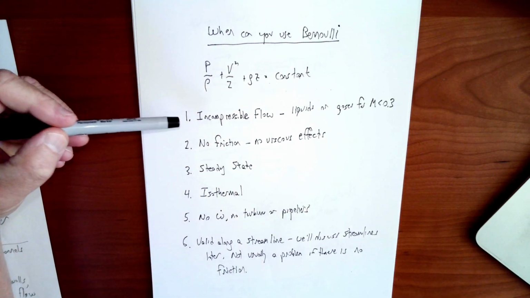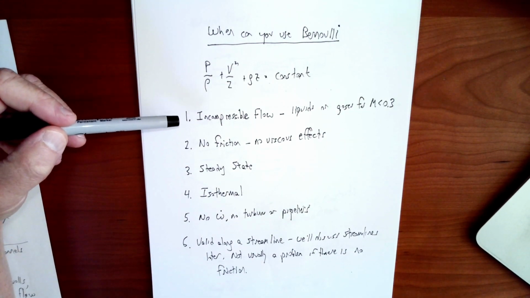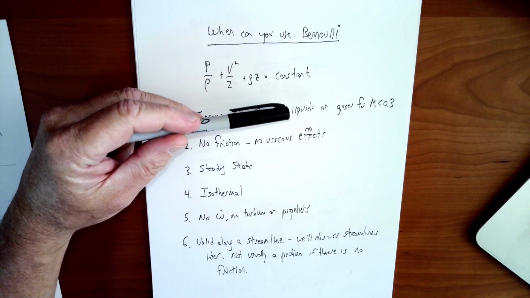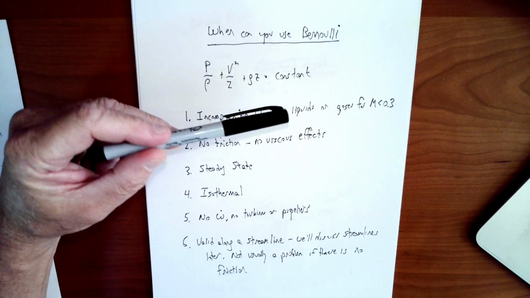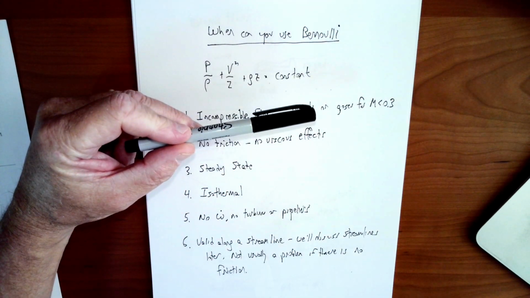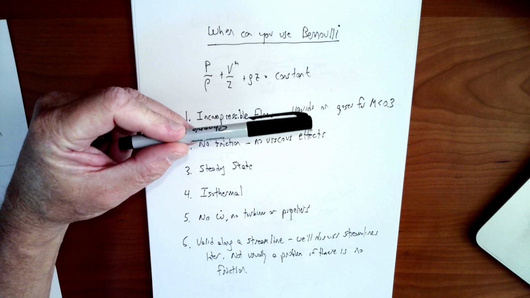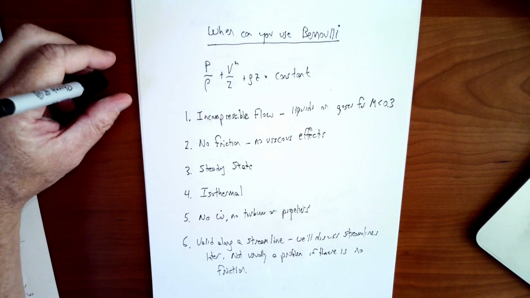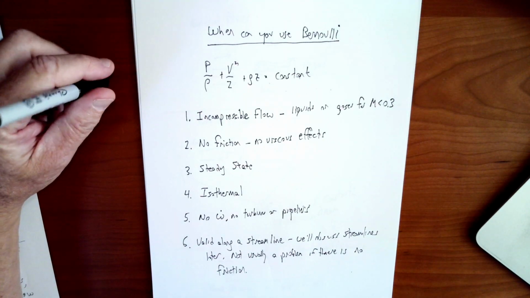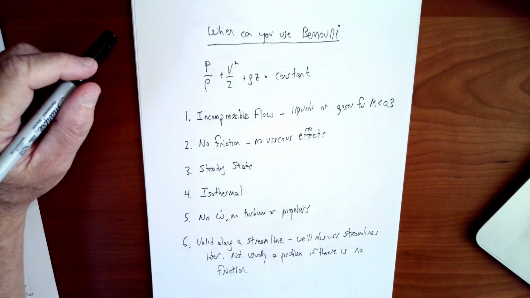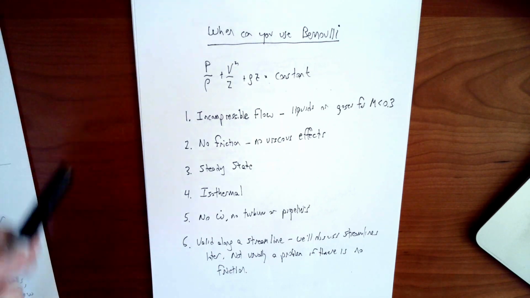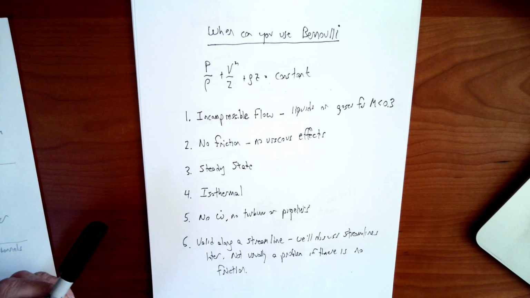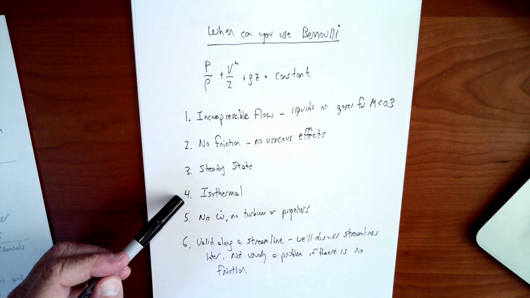So, incompressible flow. This is a really good assumption. As we've said many times, this often is valid. It's valid generally for liquids because they truly are incompressible. And it's valid for gases if their Mach number is less than 0.3. That is, if they're traveling at less than 30% of the speed of sound. Generally, gas flows are also incompressible. They cannot be treated as incompressible if gases have large temperature gradients, because that causes them to significantly expand and change their densities. But we have isothermal as a condition down here anyway.